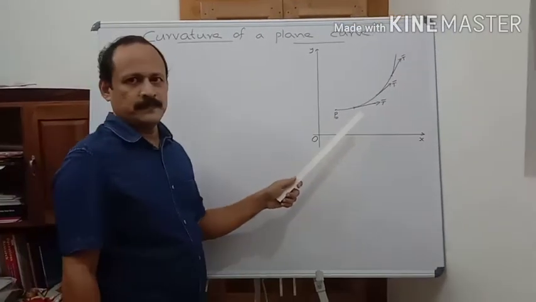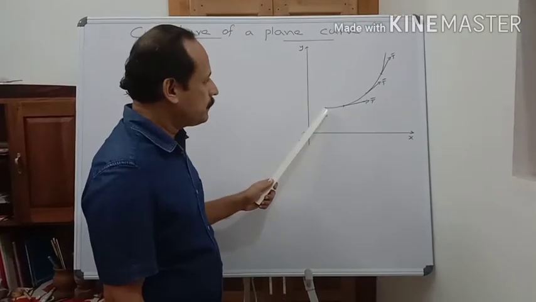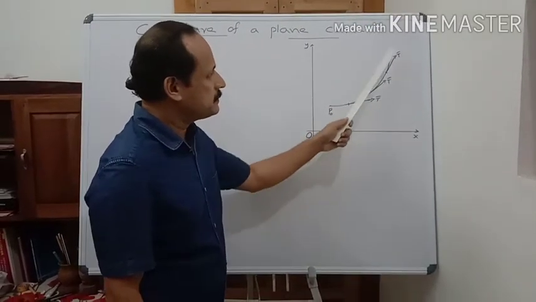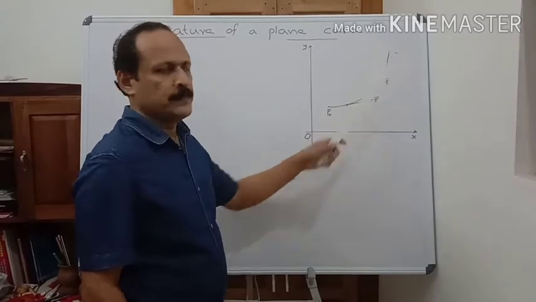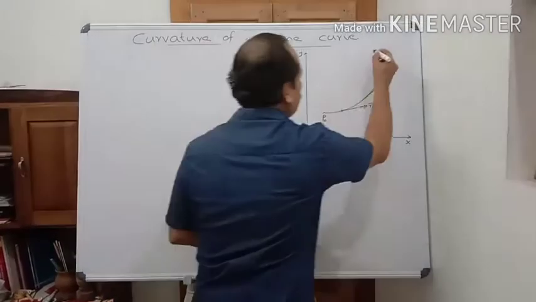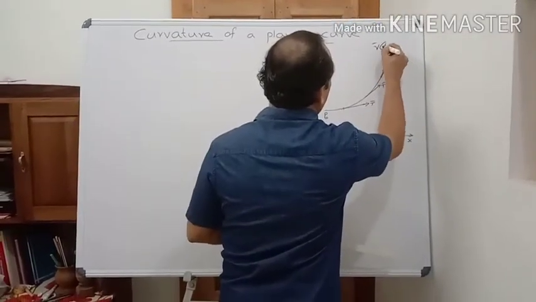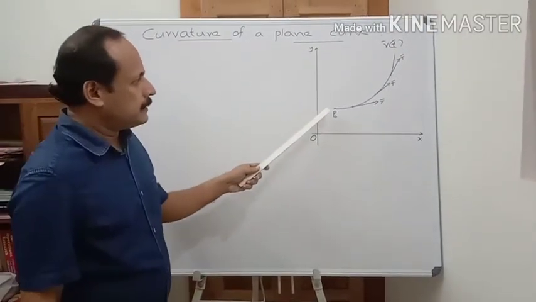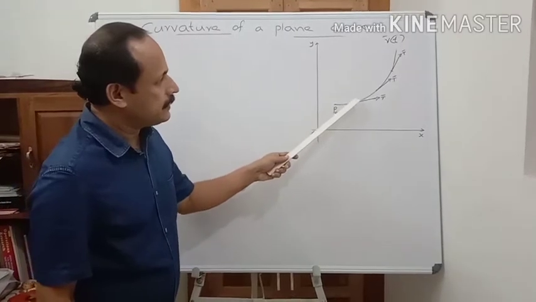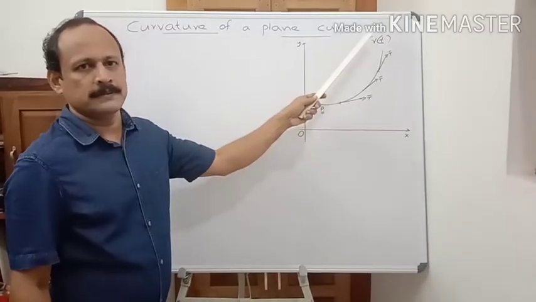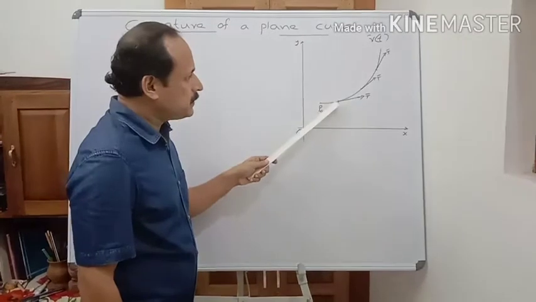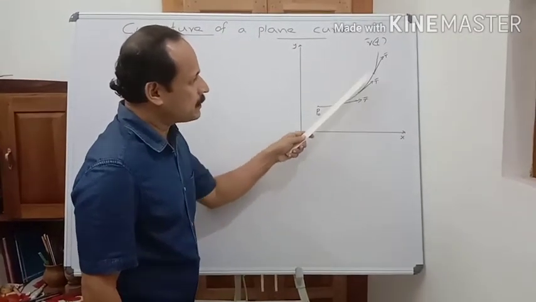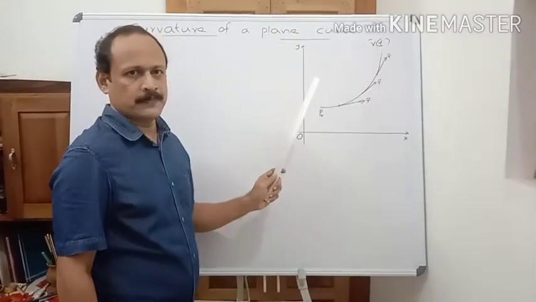Look at this curve having parametric form r bar of t, and when the curve turns or bends, the unit tangent vector t bar also turns.